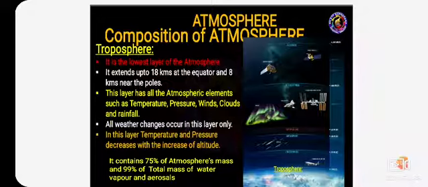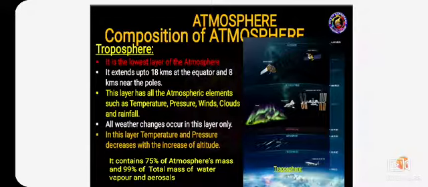When we walk through the equator, the troposphere extends to 18 kilometers. When we come to the poles, it reduces to 8 kilometers. The layer has all the elements such as temperature, pressure, winds, clouds and also rainfall. All the weather changes occur in this layer only.